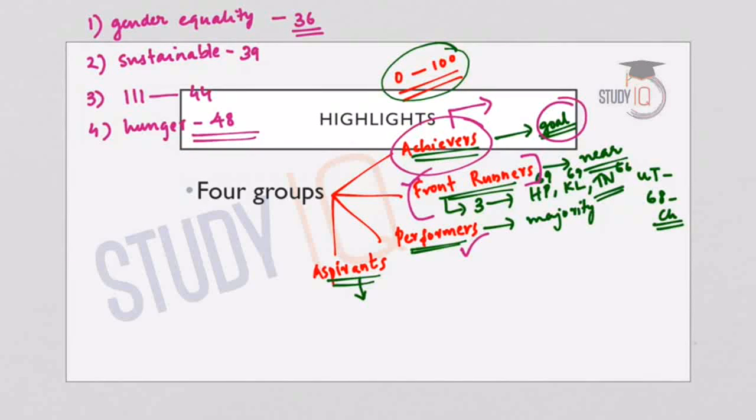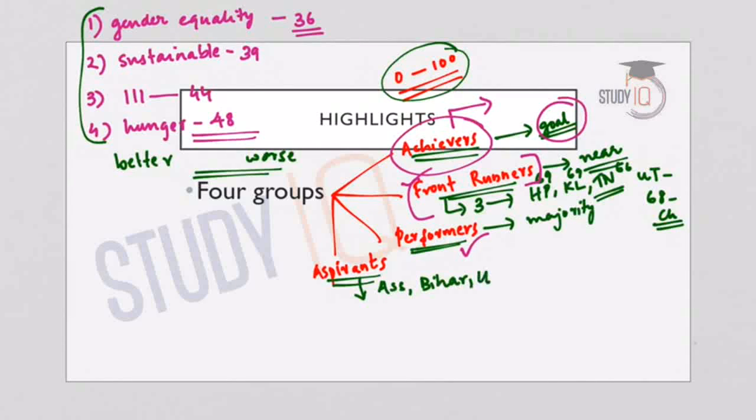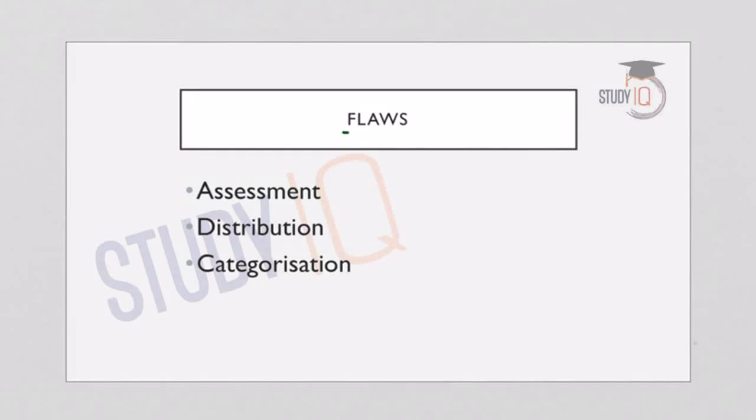So there can be better performing states and also worse performing states. So average makes these parameters least performing among other parameters or among other targets. Now coming to the least performers or aspirants. So Assam, Bihar and UP, these three states come under the category of aspirants and they have a score of less than 49. Now let us understand some of the limitations or flaws in this index.